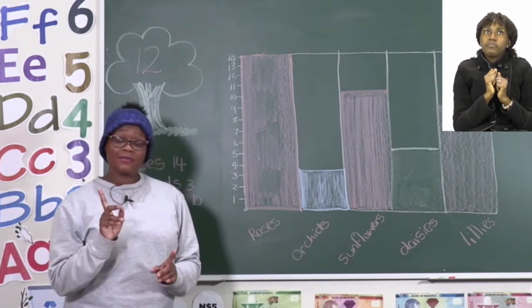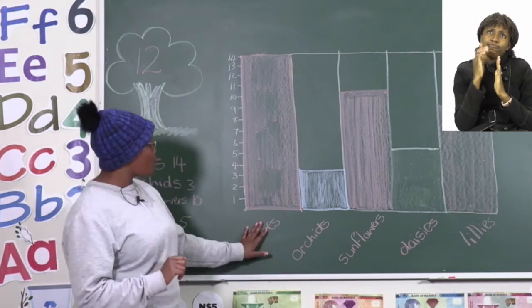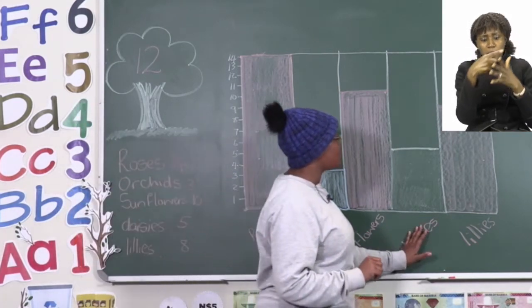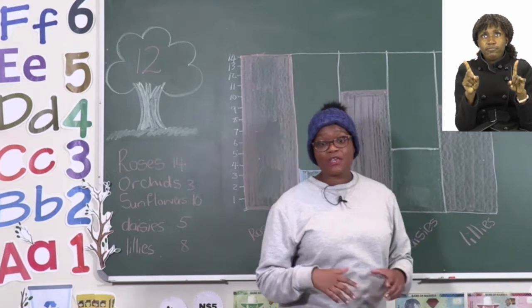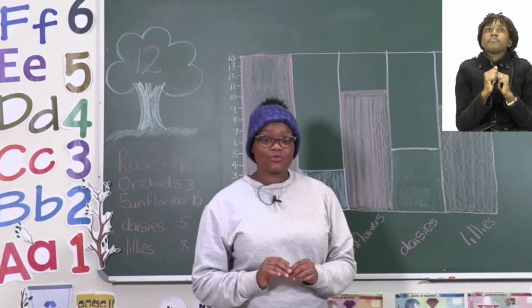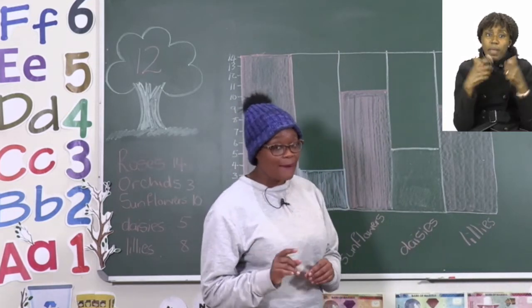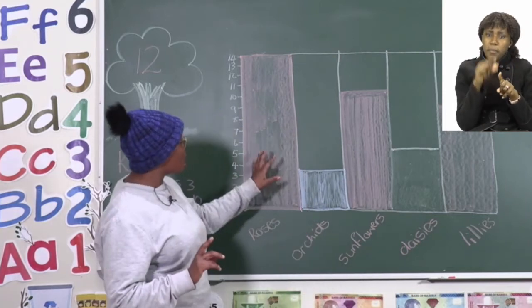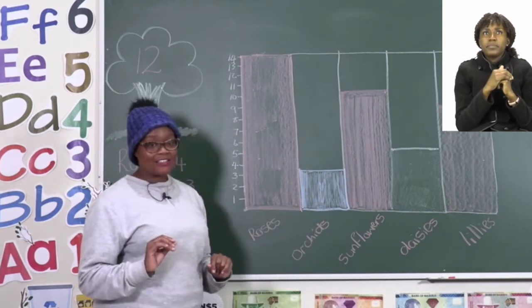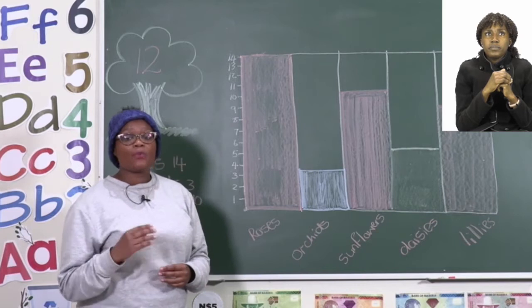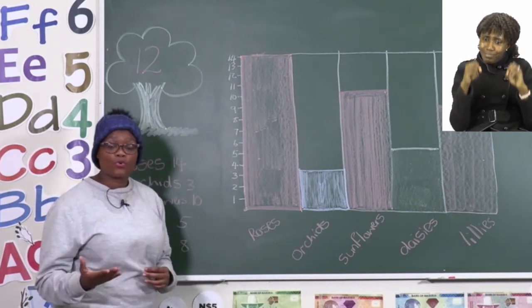So you have to be very careful. We have 1, 2, 3, 4, 5 different types. So you have to make sure that every single type of flower has its own bar. Then the numbers we were given are the numbers of learners who brought those flowers.